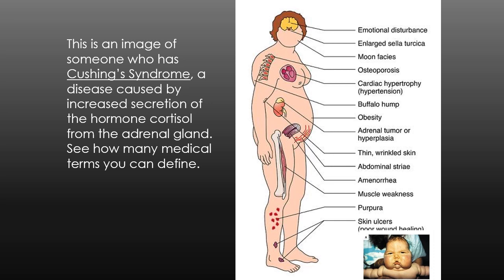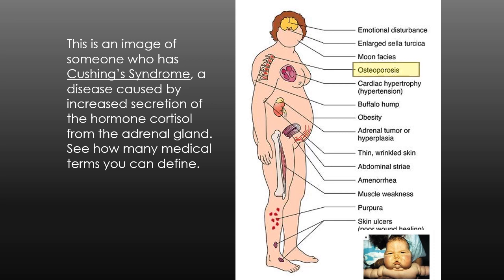Next is Cushing's syndrome. So this is a disorder of the adrenal gland, and it's caused by excessive secretion of the hormone cortisol. This image shows you many medical terms in Cushing's syndrome. So let's look at a few.